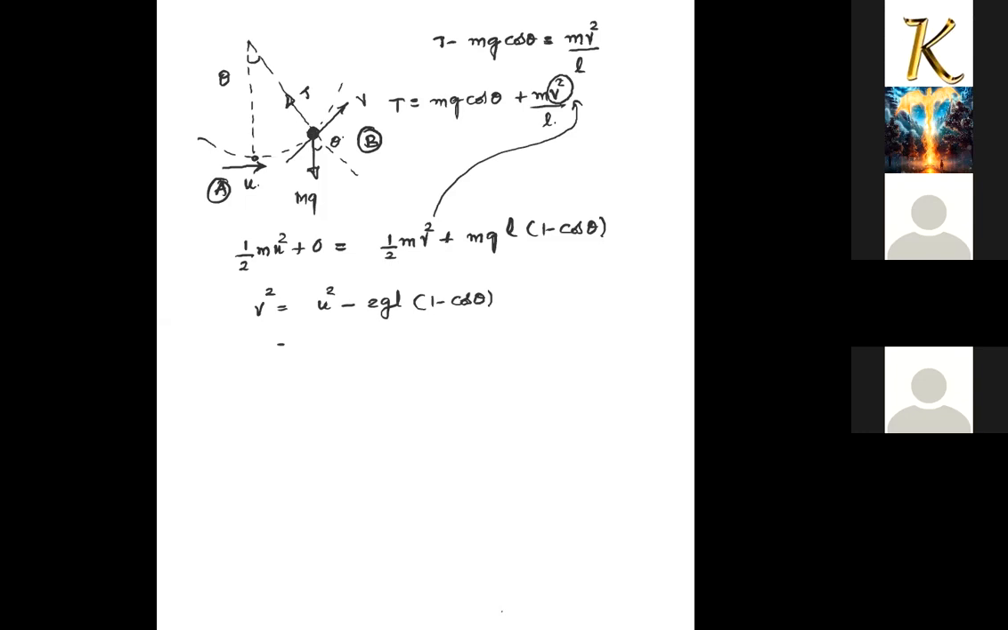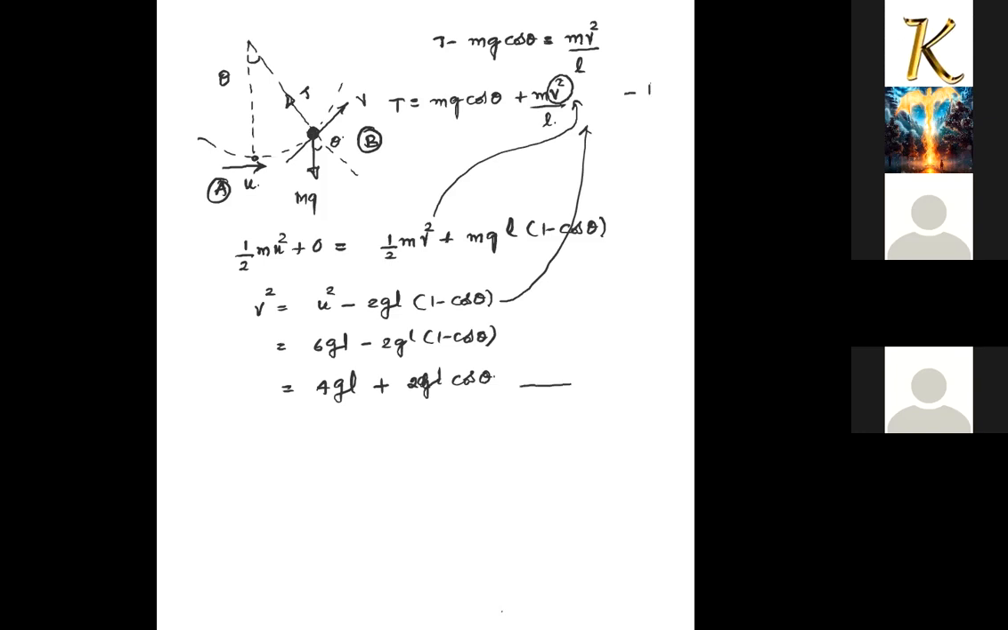Here u value is given as root 6gl. So u square is 6gl, so I can put this value in this. So 6gl minus 2gl into 1 minus cos theta. So I am getting this as 4gl plus 2gl cos theta. Maybe if I am making some calculation errors, please tell me that. So I'll put this into the given equation.